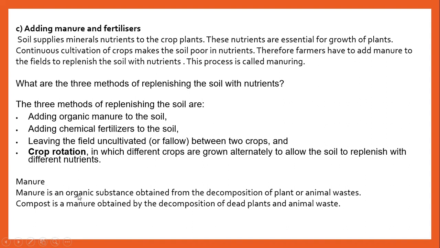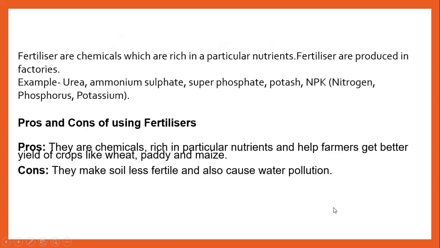Manure is an organic substance obtained from the decomposition of plant or animal waste. Compost is also an example of manure because it is obtained by the decomposition of dead plants and animal waste. Fertilizer. Fertilizers are chemicals which are rich in a particular nutrient, and they are produced in factories. Examples are urea, ammonium sulfate, superphosphate, potash, NPK.